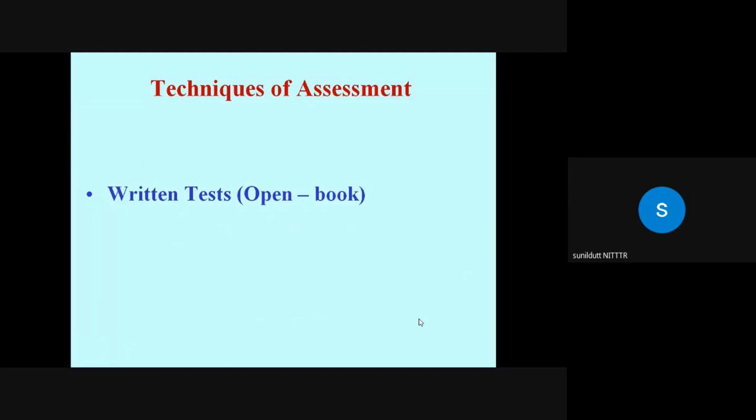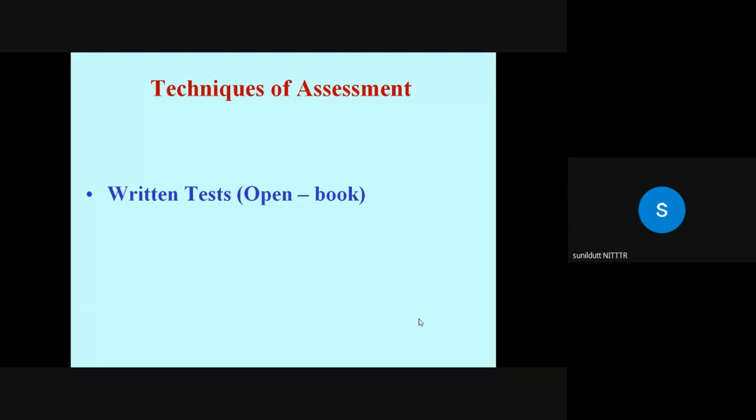Now it's very important. Written test, open book. You can measure up to creating level. Okay, so you are allowing the student to bring two books only. In one of the universities in Chandigarh, they are allowing the students two A4 size papers with anything written on them.